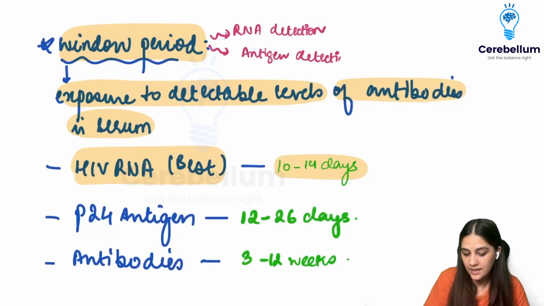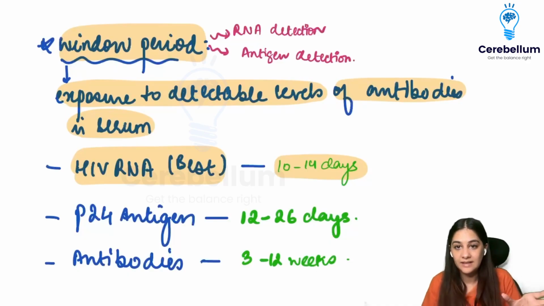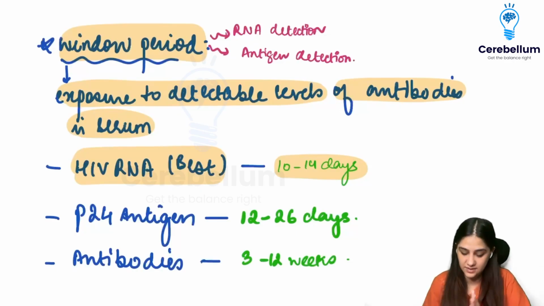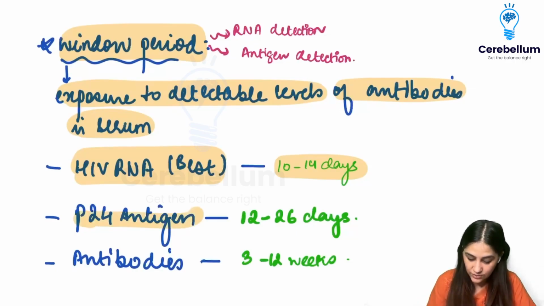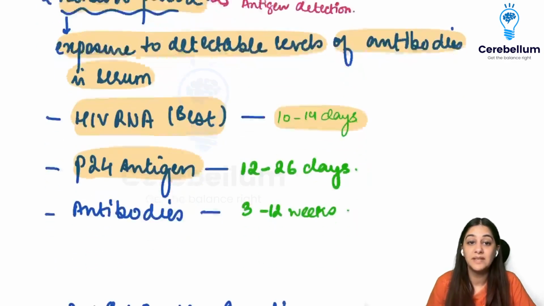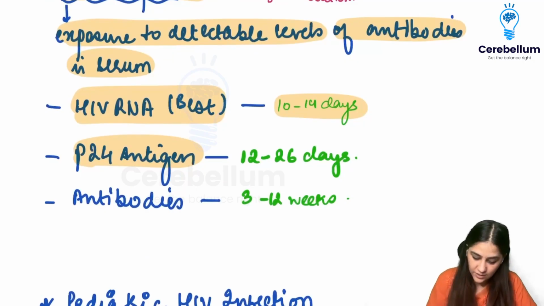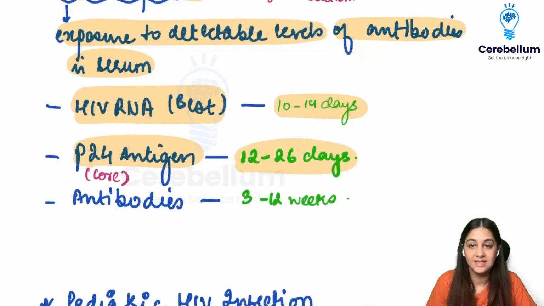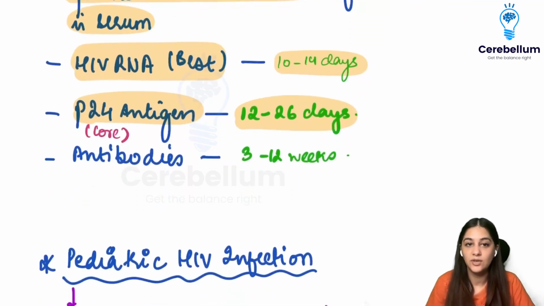You can't do the antibody test because in the window period, the whole point is exposure to the detectable levels of antibodies in the serum. So next we can do the antigen testing, which is the P24 antigen, because I told you it is the core antigen. This takes from 12 to 16 days. After this, the antibodies will be made and you can do the antibody testing at 3 to 12 weeks.